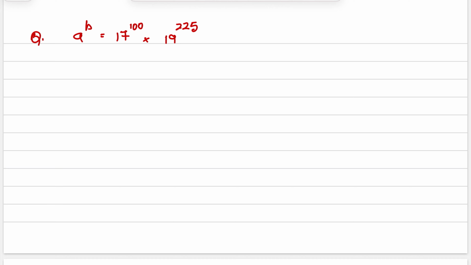The base values are 17 and 19, and they can have a common power, that is b. Now, let us find out the common power. From a to the power of b is equal to 17 to the power of 100 into 19 to the power of 225, what we have to find out is a plus b.